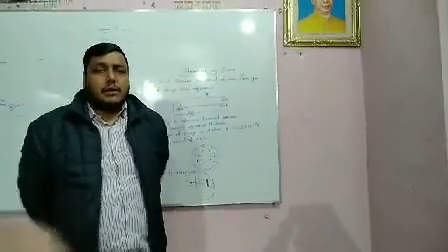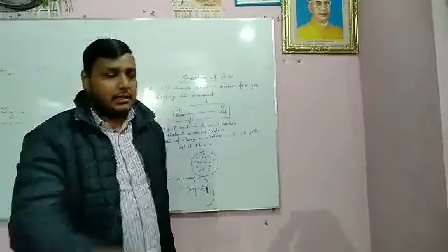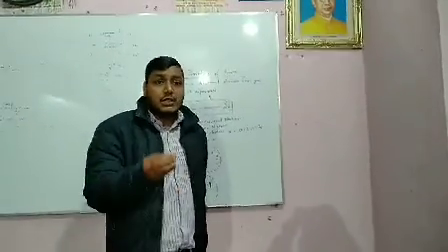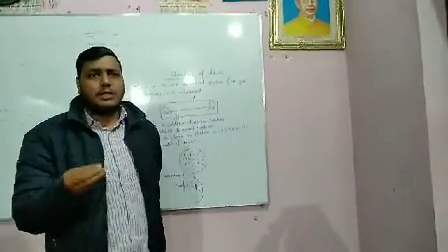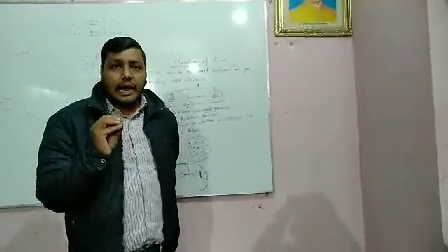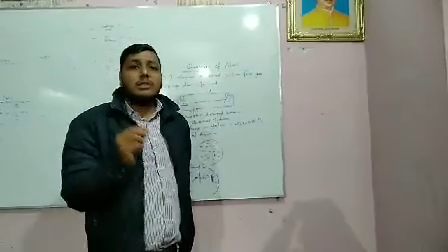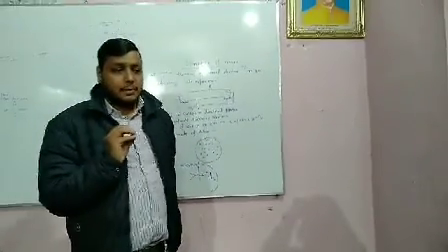Anything which is found in this universe, which has some mass and occupies a space, is known as matter. And every matter is made up of atoms. What are atoms? Atom is the tiniest particle of an element.